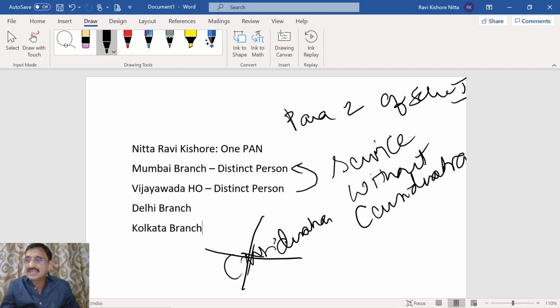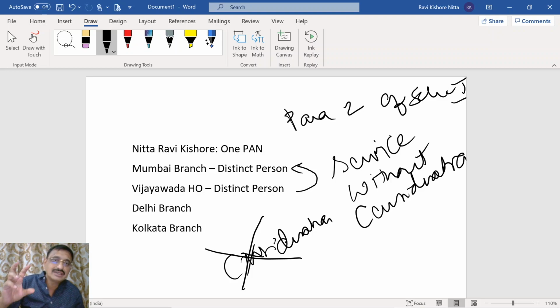Now generally tell me, when will it generally be treated as supply? When it is made by one person to another person. Here I am only one person, but I have four branches in different states.